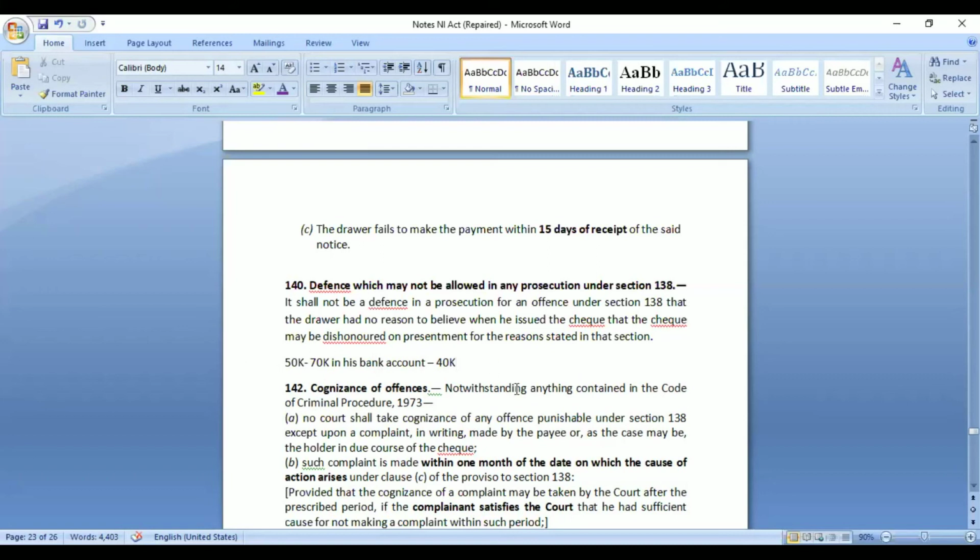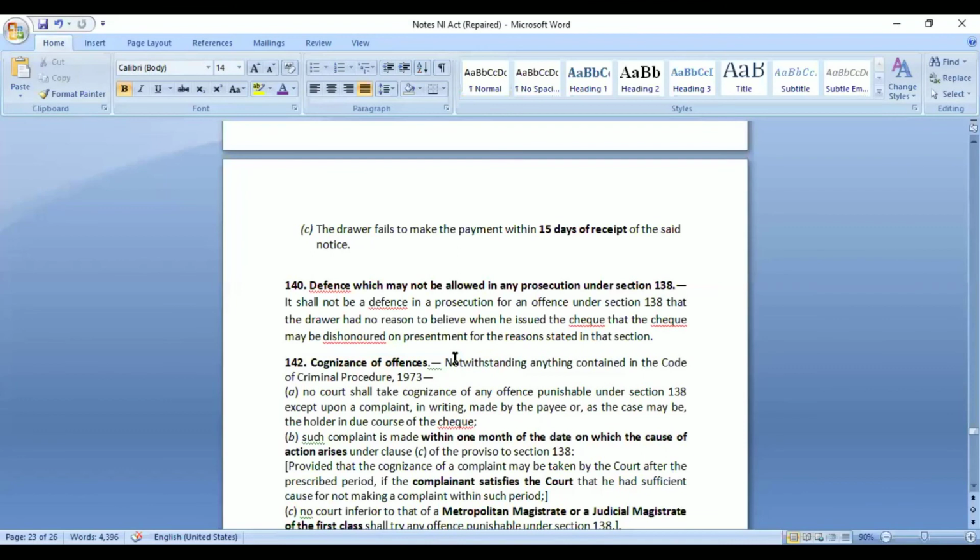So the person cannot say that I was having 70,000 rupees in my bank account, so I was not even thinking that the check would be returned or something like that. It cannot be a defense in either case. Or the person cannot say that I forgot that I gave a direction to the bank that you cannot release more than 25,000 or something like that.